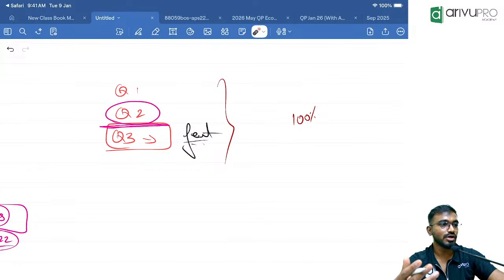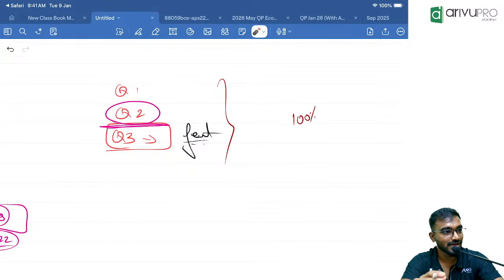Midnight, 12 o'clock, you booked a cell phone at a great discounted price. Next day morning, the dispatch message will also come, the order confirmation will also come. Sometimes, even before reaching your home, the order is cancelled because the seller price changed. There are many issues with Flipkart like this. Flipkart is next level. Flipkart is officially doing these things.